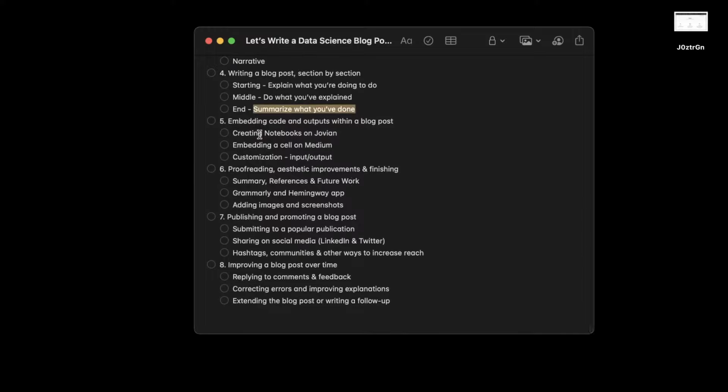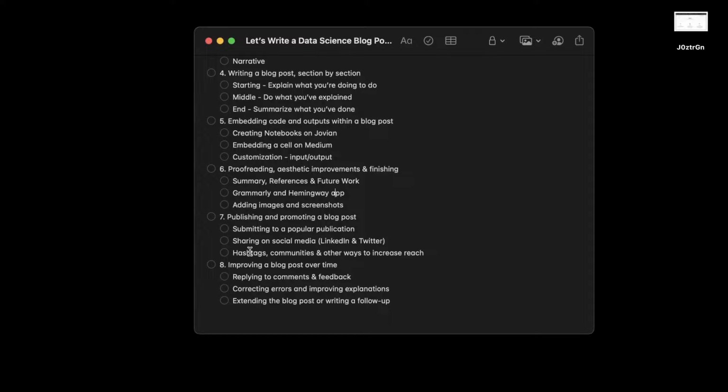And you want to embed code and outputs in a blog post as well. So you create a notebook on Jovian, embed the cell within Medium, and then you can customize whether you want to show the input, output, or a range of cells and such. Then you include a summary, reference, and future work. You run it through Grammarly and Hemingway, and then you add images and screenshots and finish up the blog post. Then you publish the blog post, or you submit it to a popular publication. You share it on social media, on your LinkedIn and on your Twitter, and you use proper hashtags to make sure it gets discovered. And you also leverage the communities that you're a part of to help spread the word.